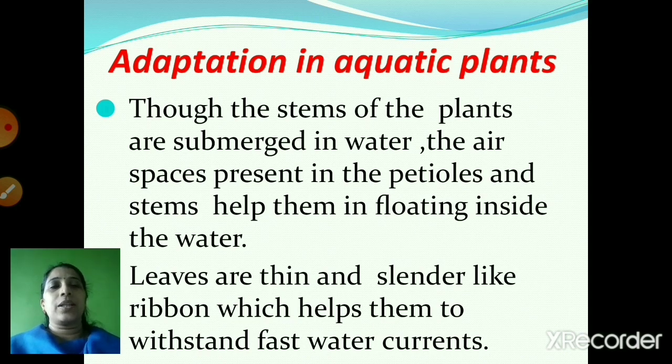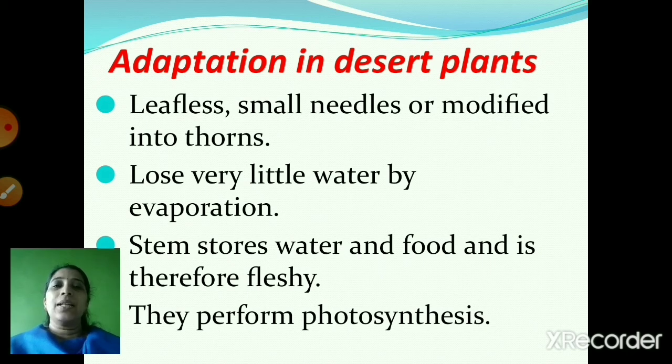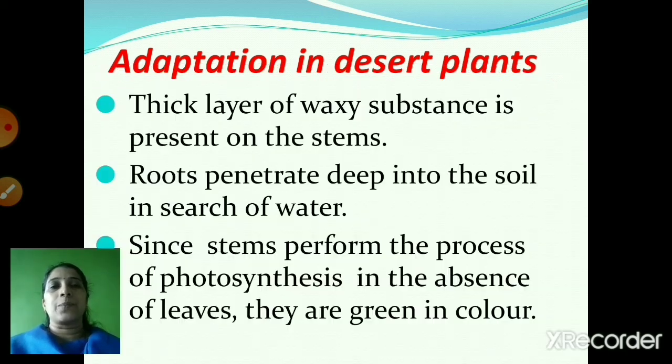So let's move to the next part, adaptation in desert plants. Desert plants are either leafless or their leaves are like small needles or have been modified into thorns, and because of this they lose very little water by evaporation. The stem stores food and water, and therefore the stem is the fleshy part. The stems are green in color, and that's the reason they can perform the process of photosynthesis.